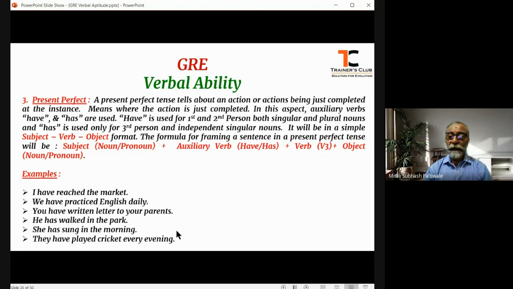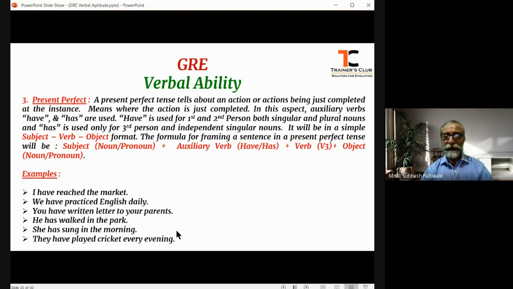Right? In this aspect, when we frame or structure the sentence in the perfect aspect, that is the present perfect aspect, there are two things one has to keep in mind.